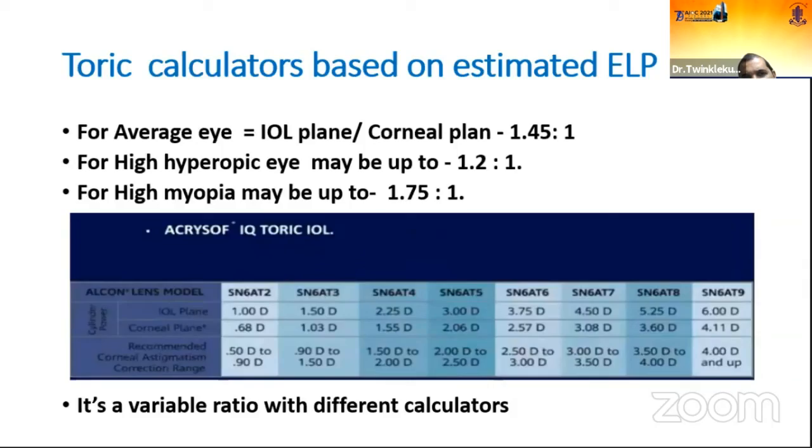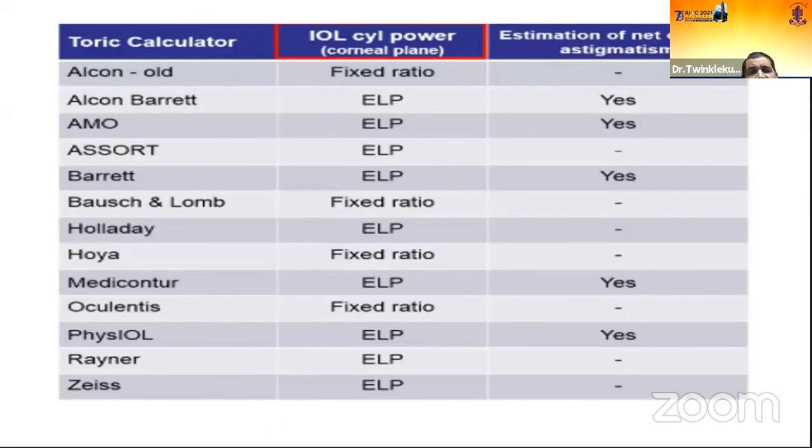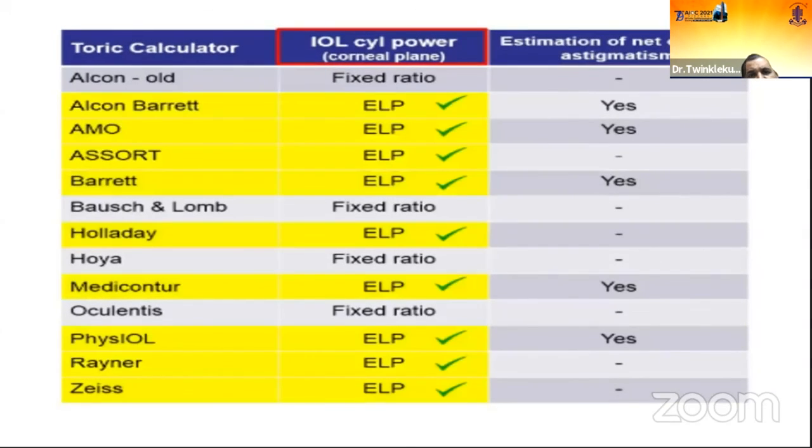This is the way the toricity ratio has to be incorporated in toric calculators. Now toric calculators have two parts of upgradation. One is those machines which are considering the effective lens position ratio, ELP variability, along with their toric calculations.